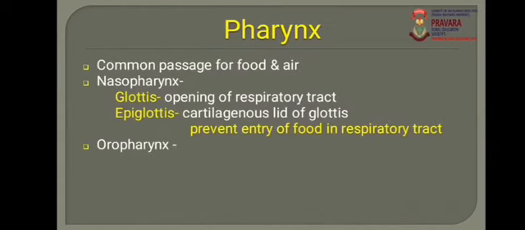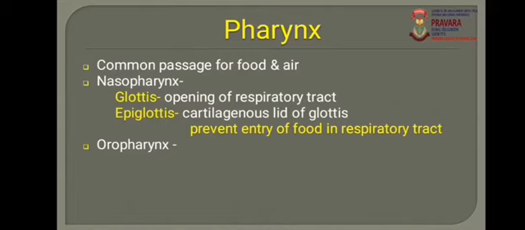Now, this buccal cavity leads into the next region of the alimentary canal, that is the pharynx. In this lecture we start with the pharynx. The pharynx is a common passage for air and food, which means both the digestive tract and the respiratory tract open into the pharynx.